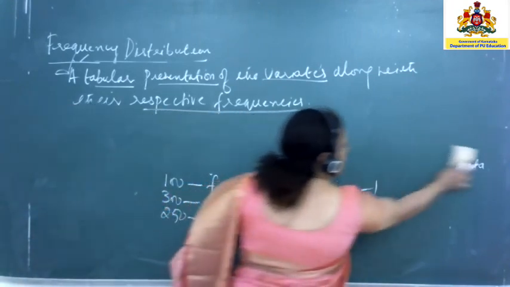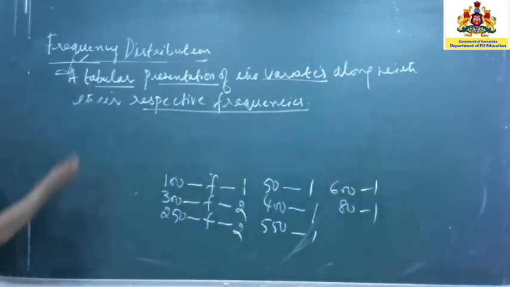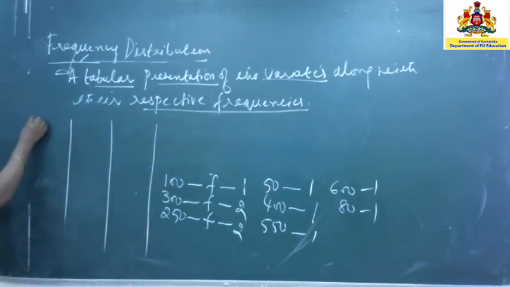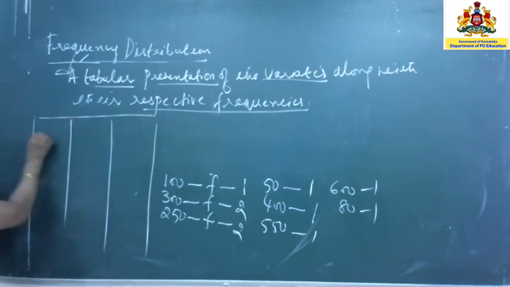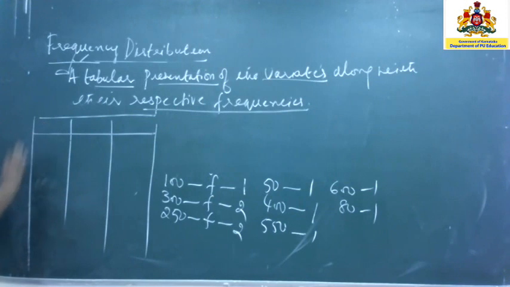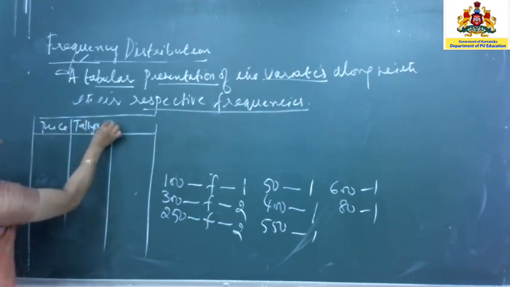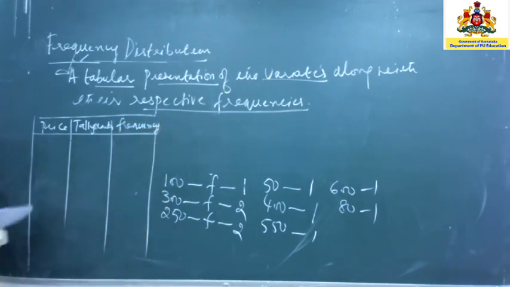Now, instead of writing this like this, I can put it in the form of a table. So, you will have first column, second column, third column, right? In the first column, you will write the variable. What is the variable here? This was your price. Next you have tally marks, and the next column is the frequency. Understood?